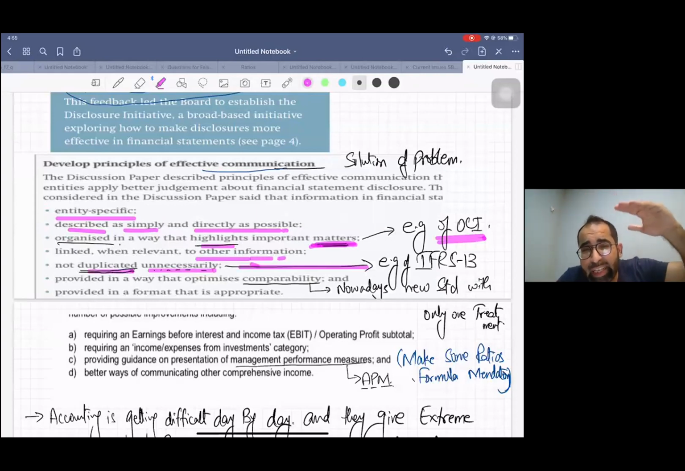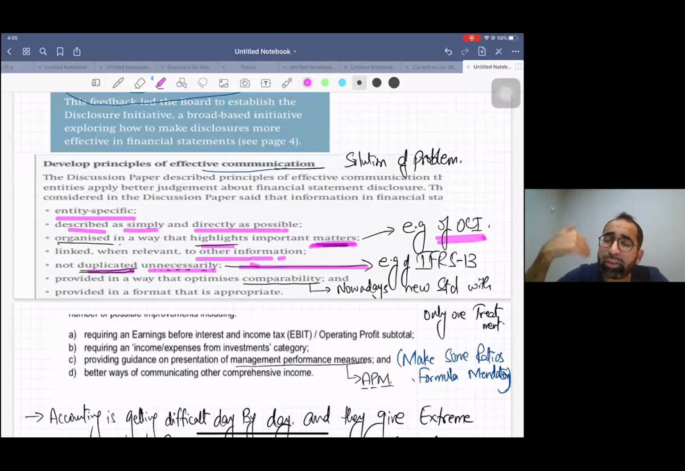So each and every accounting standard has its own guideline of fair value. So normally one accountant has to study fair value 20 times. For example, there are 20 accounting standards in which fair value discussion is there. So the accountant has to study 20 times, and they have to make disclosure 20 times separately.